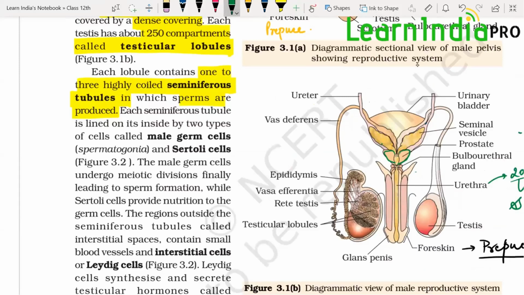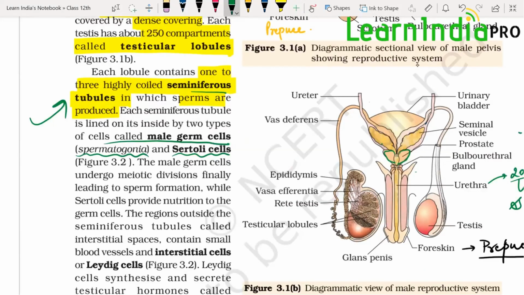So actually, if the site of spermatogenesis is asked to you, what is the site? That is seminiferous tubules. Each seminiferous tubule is lined on its inside by 2 types of cells. One is male germ cell, that is spermatogonia, and the other is Sertoli cells. Male germ cells will produce the sperm, and Sertoli cells will provide nourishment.